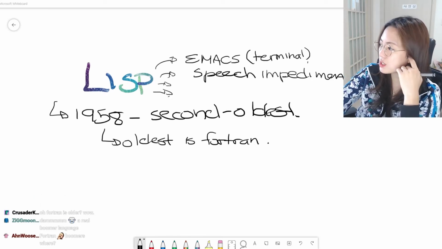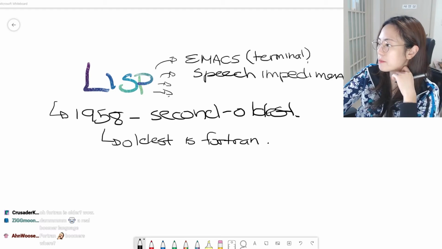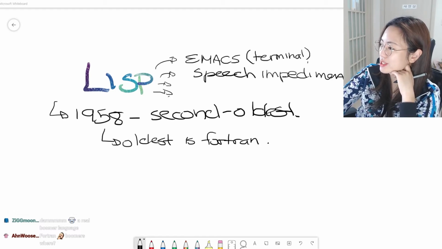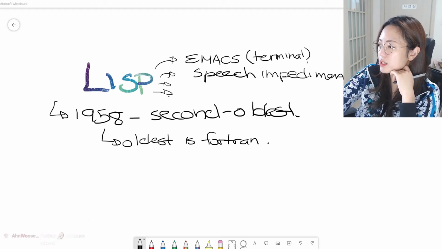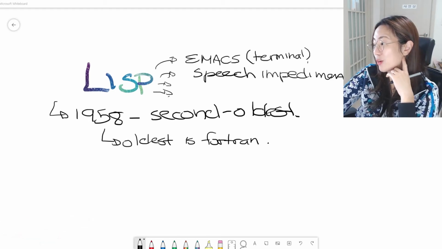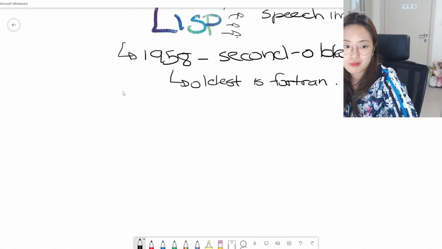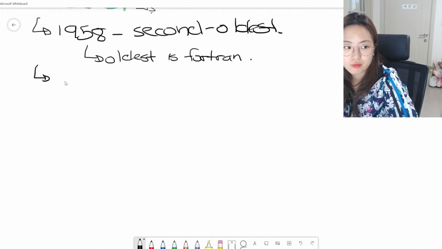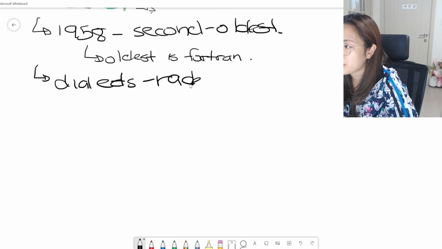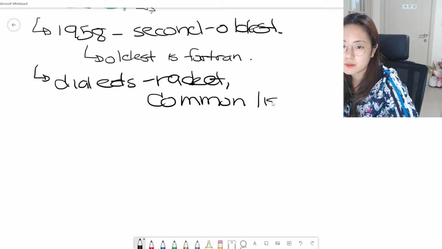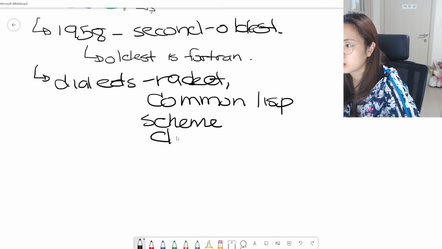So it has changed since its early days, and many dialects have existed over its history. The best known general purpose Lisp dialects are Racket, Common Lisp, Scheme, and Clojure. So the dialects are Racket, Common Lisp, Scheme, Clojure with a J.